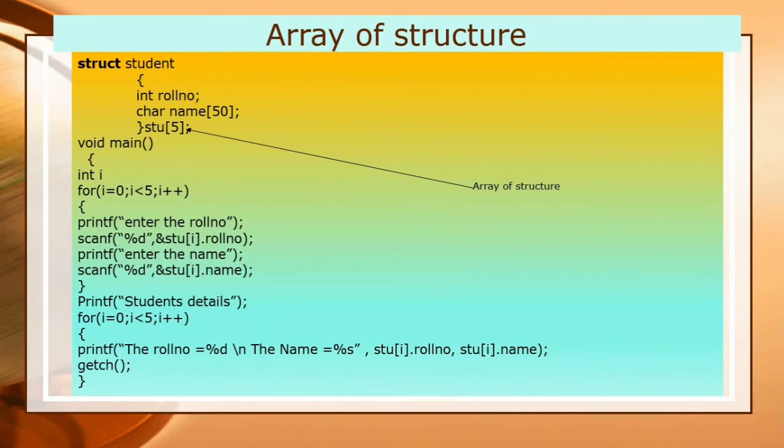Here it will prompt the message enter the roll number. When user will enter the roll number, then it will scan and store at the stu[i].roll number.